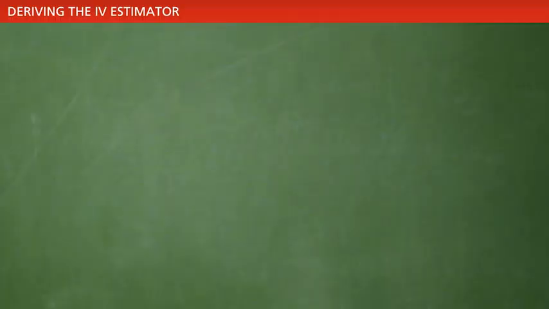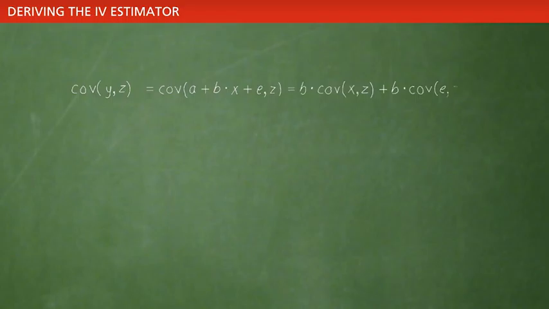We start by working with the covariance between the dependent variable and the instrument. Inserting the expression of the dependent variable in terms of the x variable leads to what we can rewrite as the covariance between y and z as the effect of x on y, b, times the covariance between x and z, plus b times the covariance between e and z.